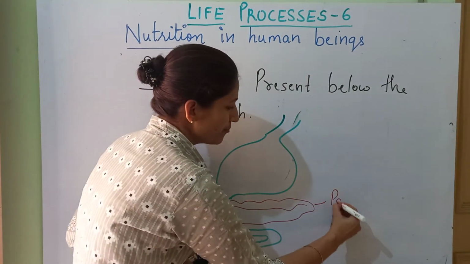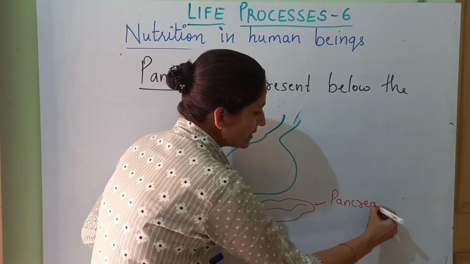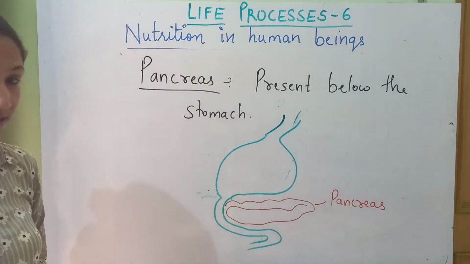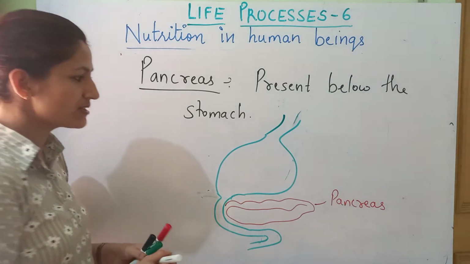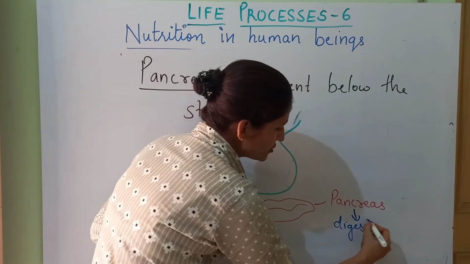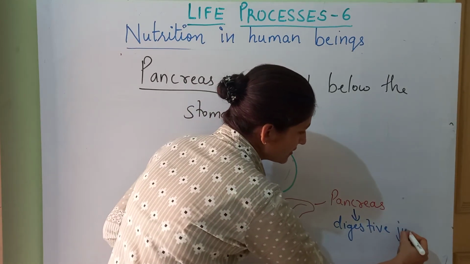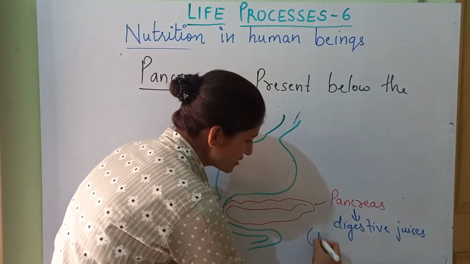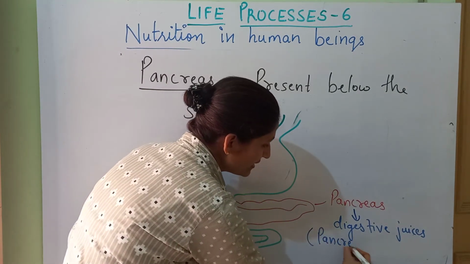This is pancreas. Now what this pancreas is going to do? Digestion पढ़ रहे हैं. So it is going to secrete digestive juices. And we give the term to these digestive juices, pancreatic juice.